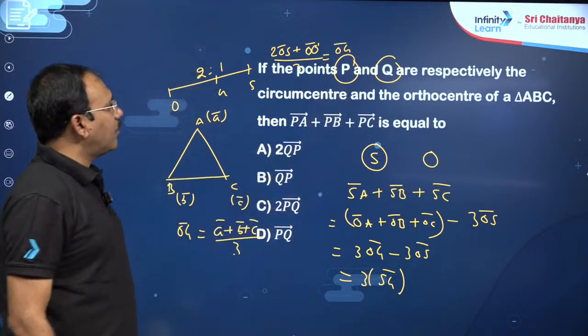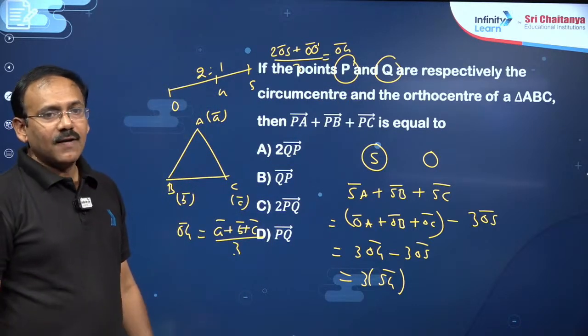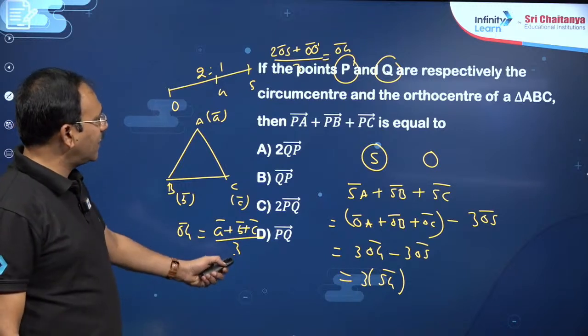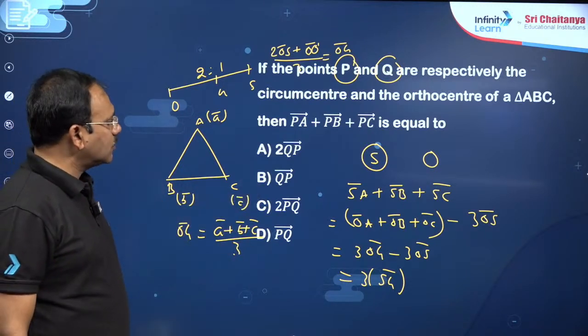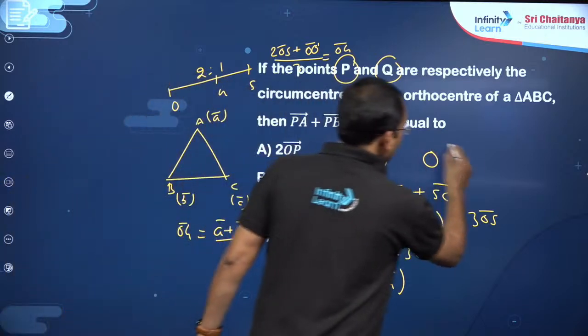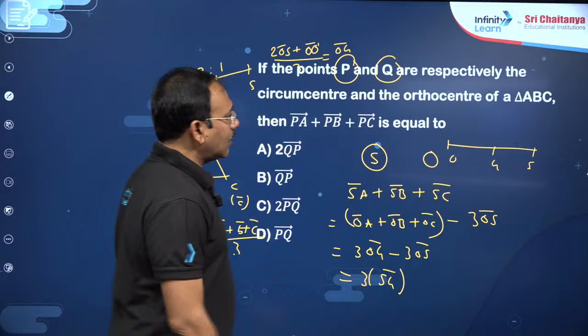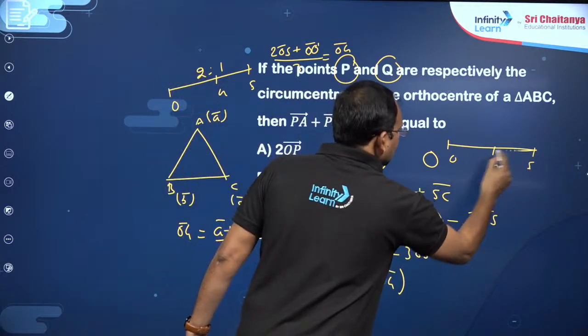So 3 OG bar, also you can write 2 OS bar minus O dash bar. With the help of this, you can simplify it to be PQ, that means ortho center kind of you can convert, my dear friends. Moreover, you can also say here OGS will be, you got SG bar direction.